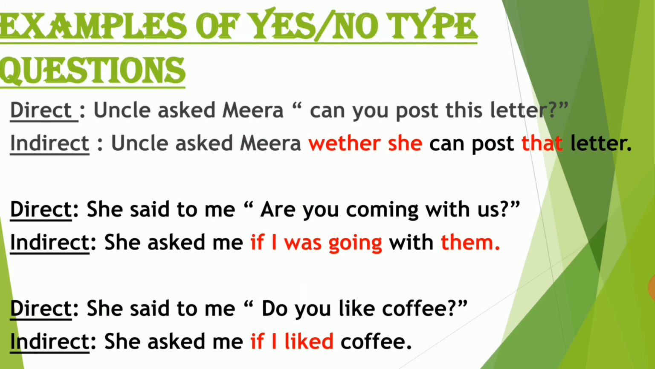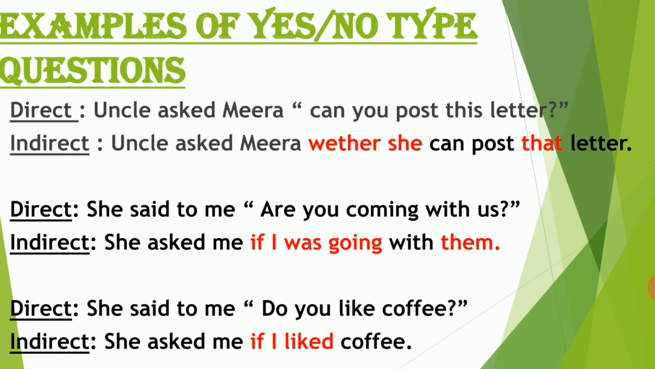So in the indirect form, it will be written as Uncle asked Meera whether. I told you before, right? For yes or no type, you have to use whether or if as a connective word. So it will be like Uncle asked Meera whether she can post that letter. She, the pronoun is changed here from Meera, it is changed to she. She can post that letter.